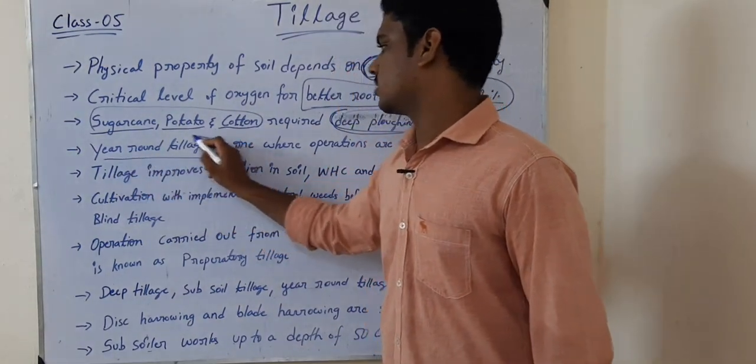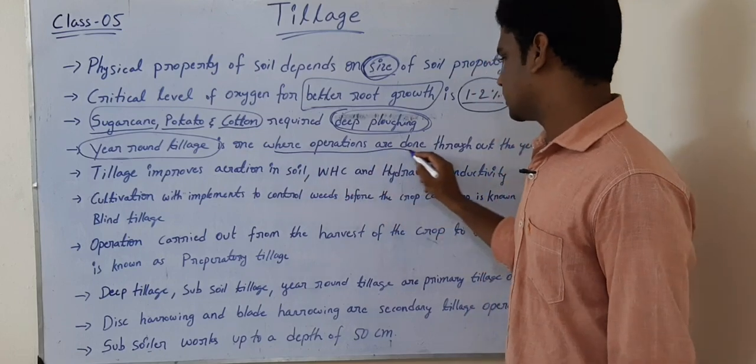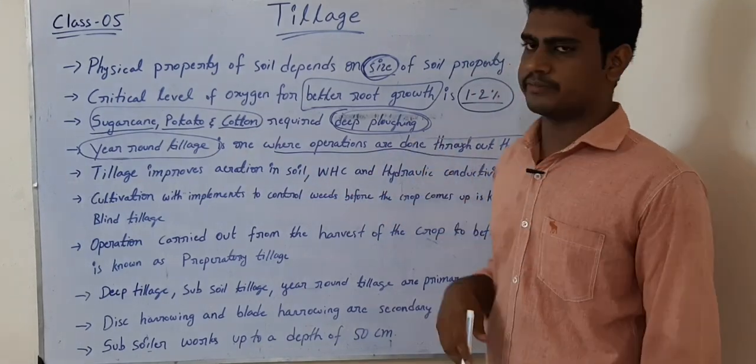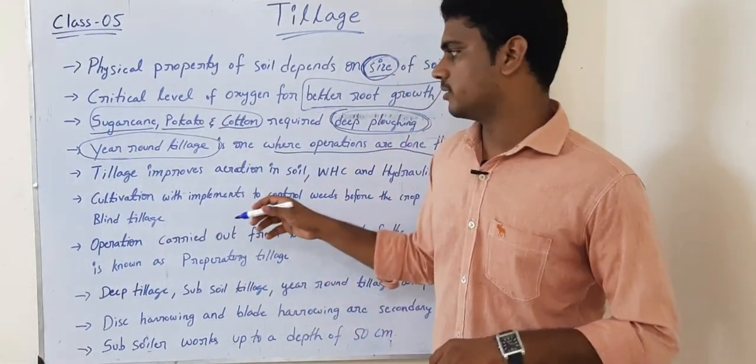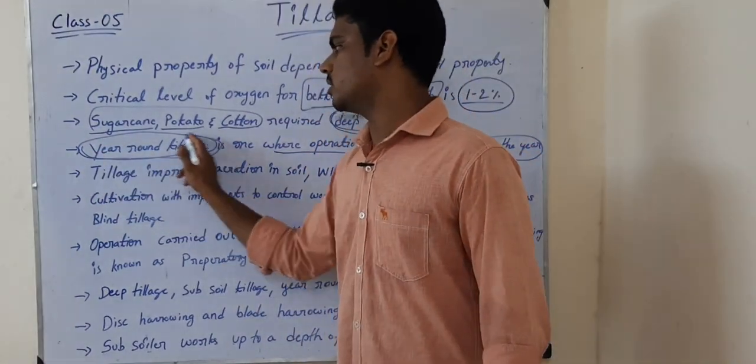Year round tillage, this is very very important. Year round tillage is one where operations are done throughout the year. That means in the field, throughout the year, we'll be going for tillage operations. That's why they named it year round tillage.